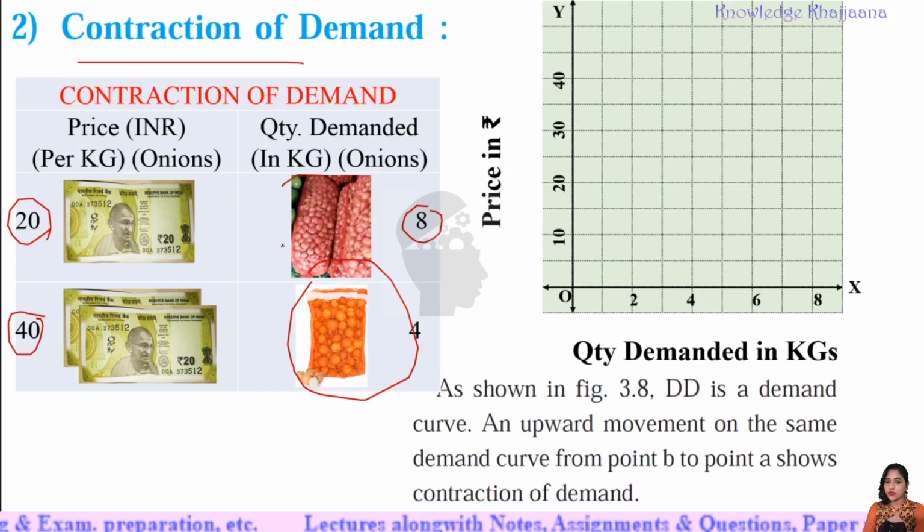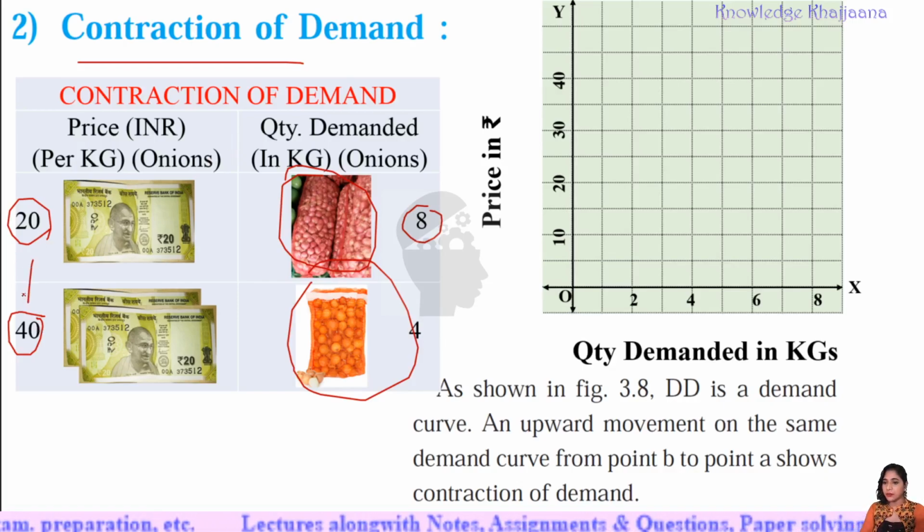From 2 bags of onion of 4 kgs each to one bag of onion of 4 kg only. So there is a decrease in the demand, that is contraction. Demand contracted due to increase in the price. What is happening? Price is increasing. That's why demand is decreasing. Okay. See, as shown in figure 3.8, DD is a demand curve. An upward, see, which I will show you.